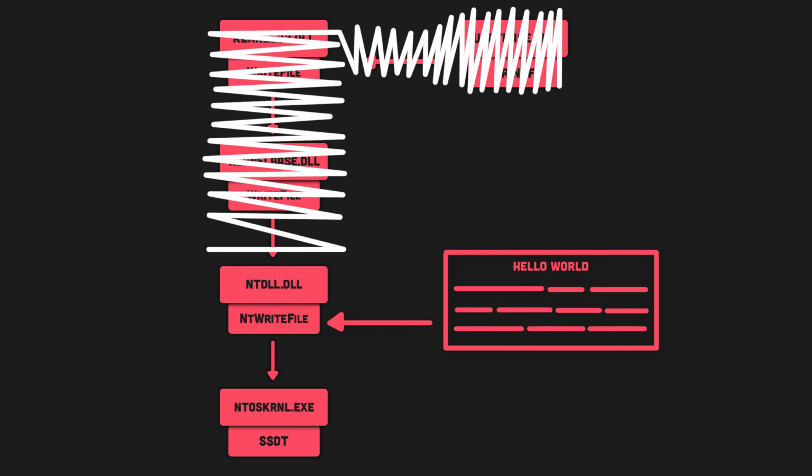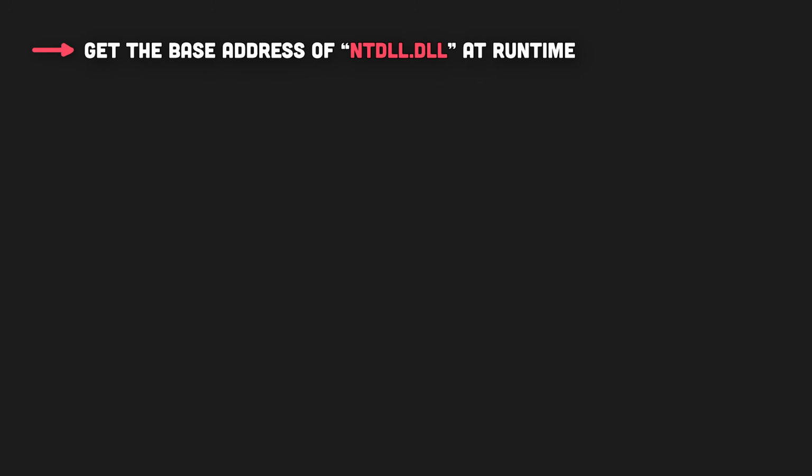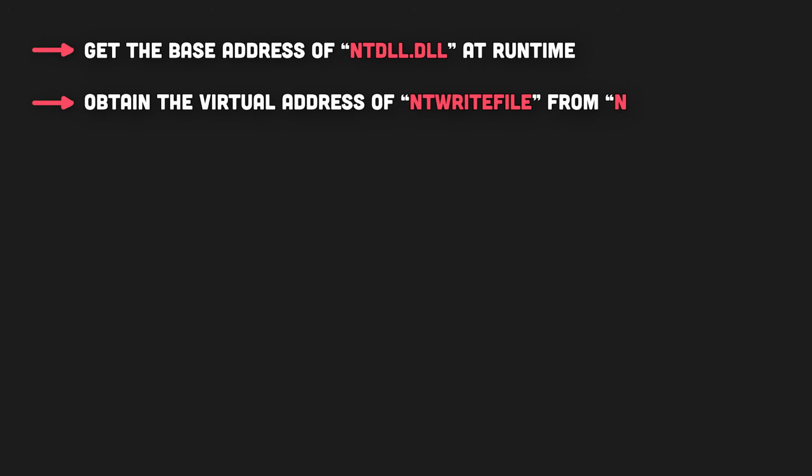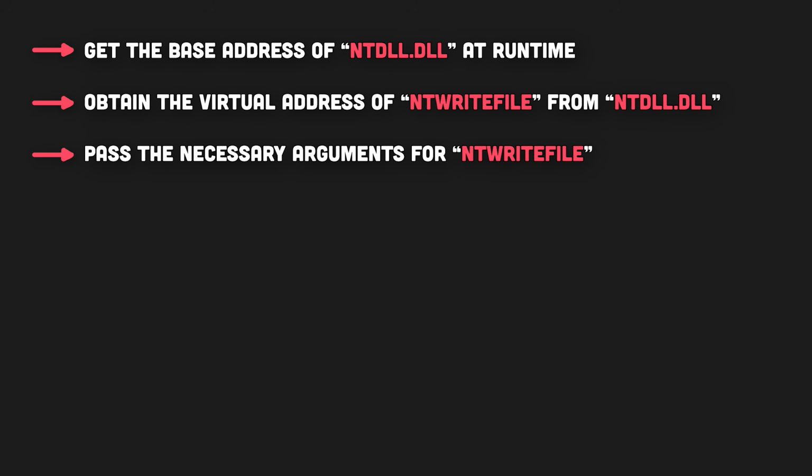And we won't be using any other Win APIs or functions that make the process easier for us. Just pure Windows internals vibes. So now, here's what we need to do. We first need to get the base address of the ntdll library in the process address space at runtime. Then we will loop through the functions in this DLL until we find the address of the NtWriteFile function. Then we will pass the necessary arguments for this function and then we invoke it.